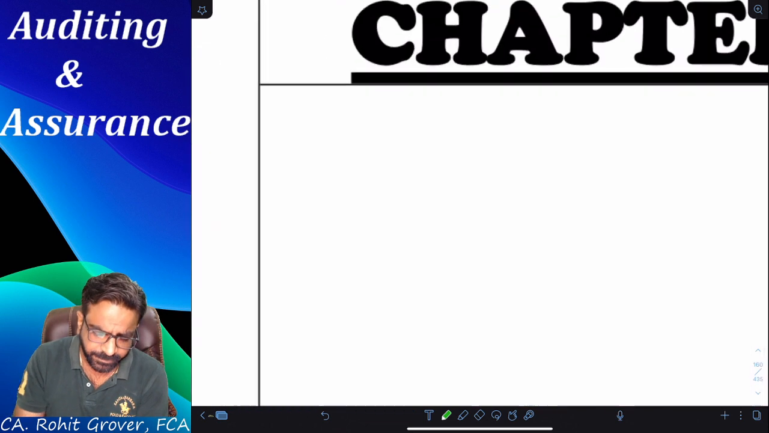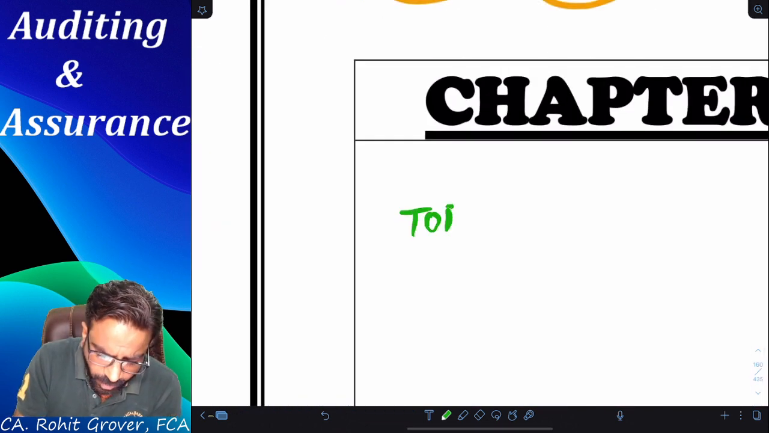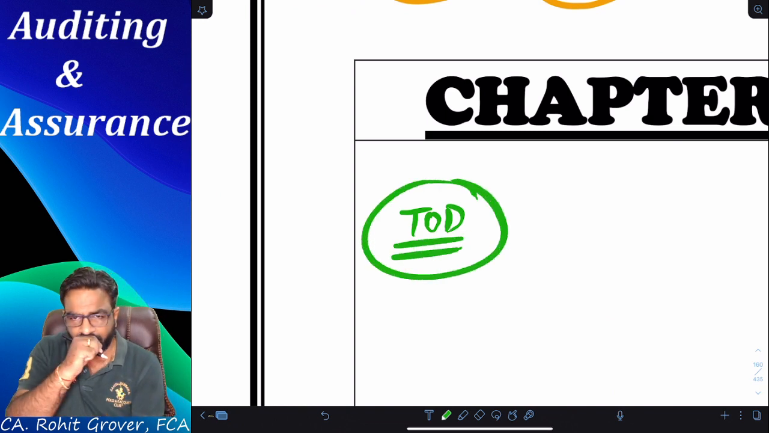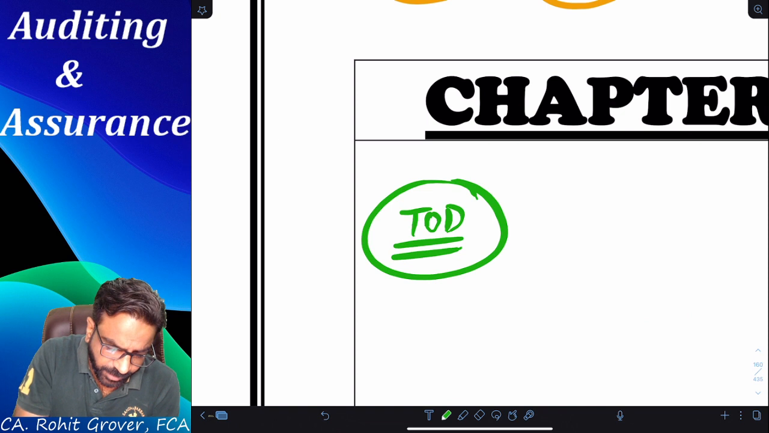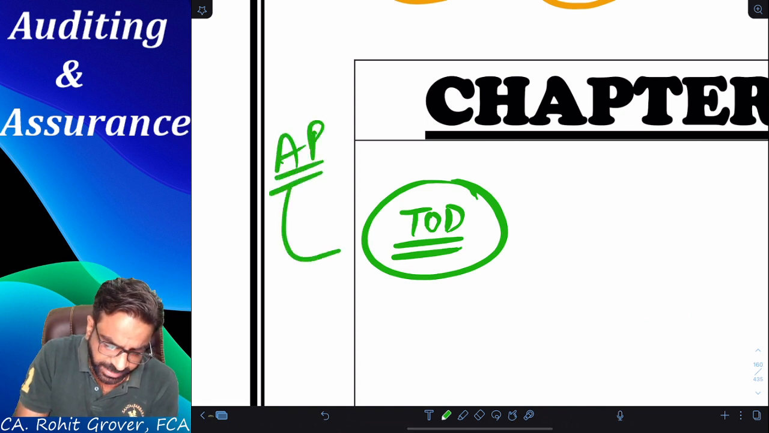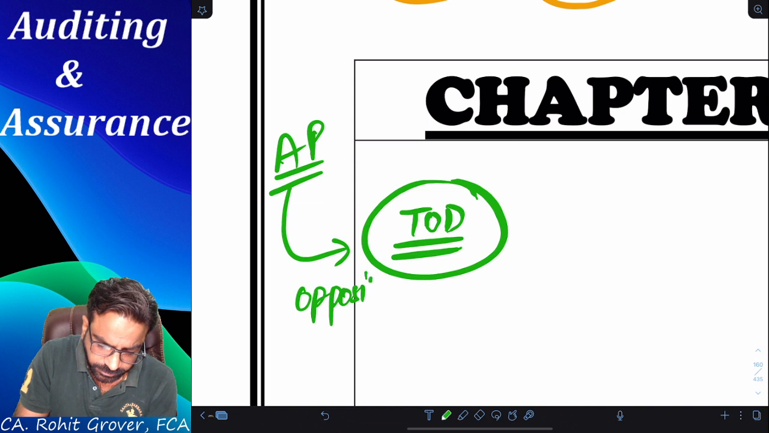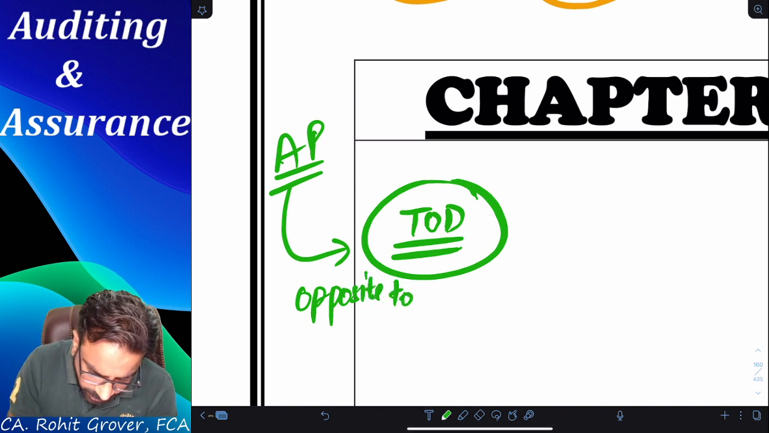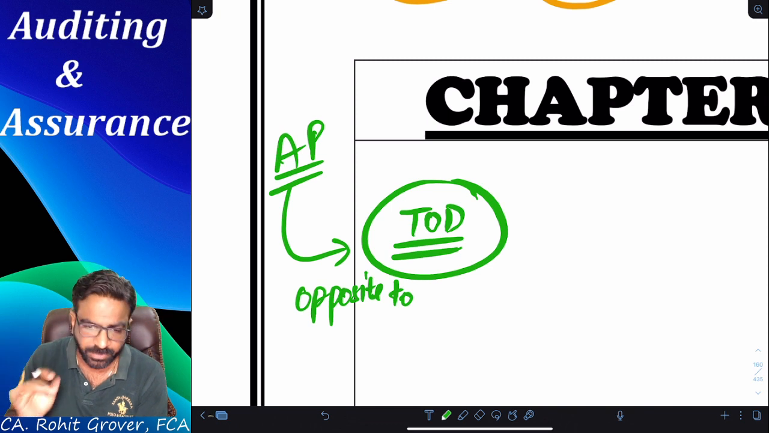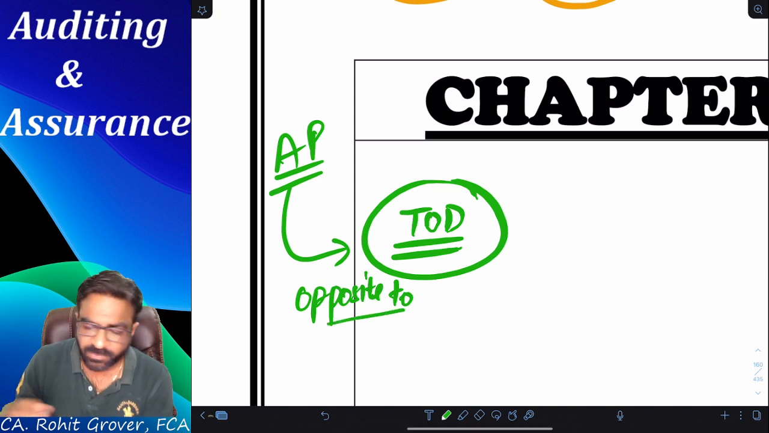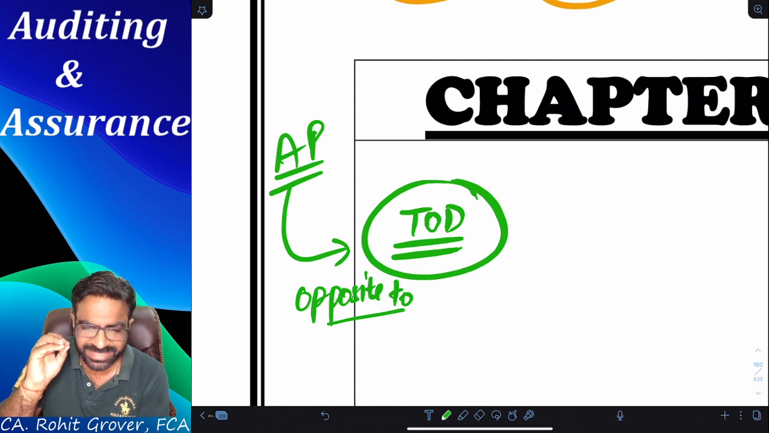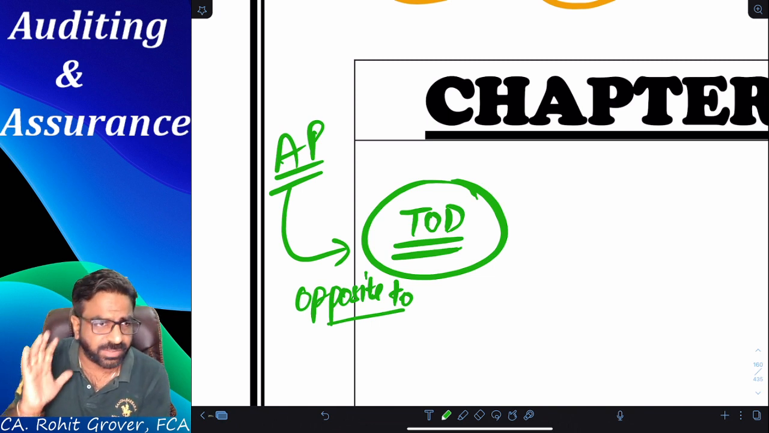What do you mean by simple thing? Say, for example, if we talk about the AP, analytical procedure, it is completely opposite to TOD. Can anybody tell me what do you mean by TOD? I need a meaning, not the full form. TOD stands for testing of details. That we know. Testing of details means what? Do we do the checking from the above only, or we go into the detailed manner? Detailed manner. Each and everything we are going to check or not?